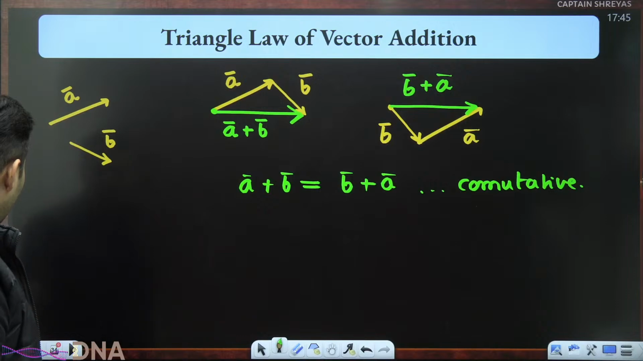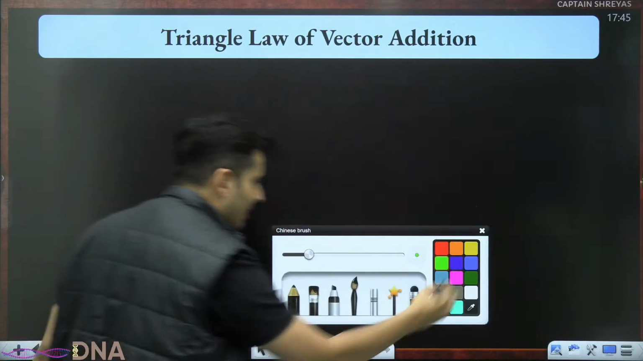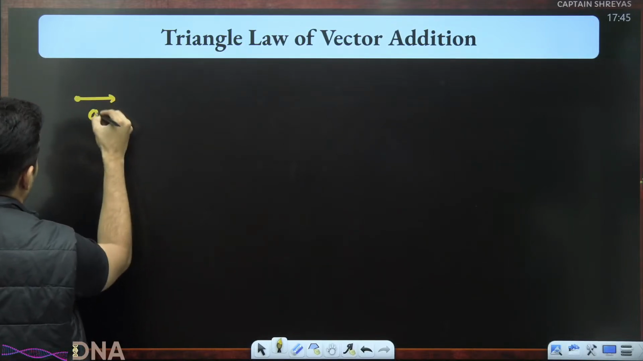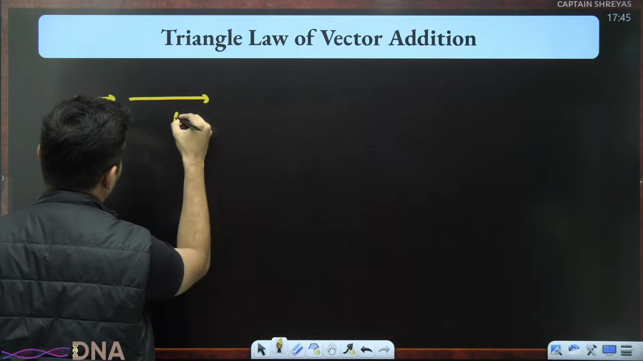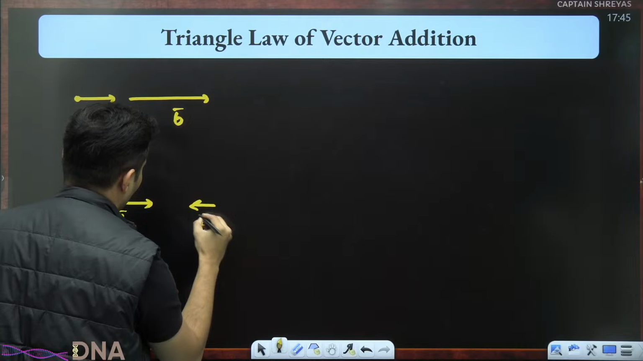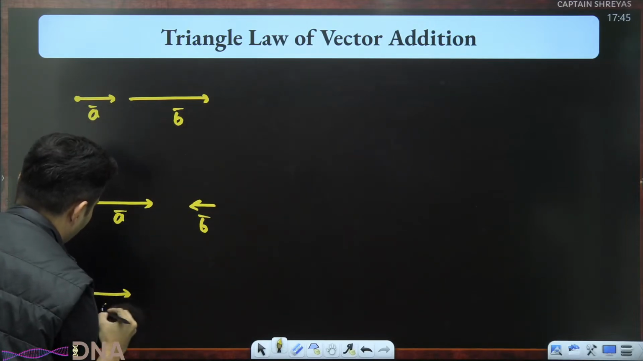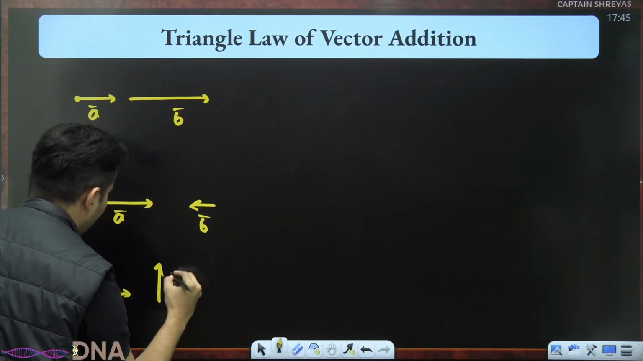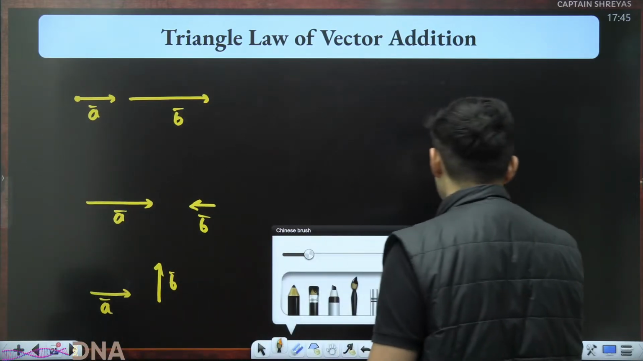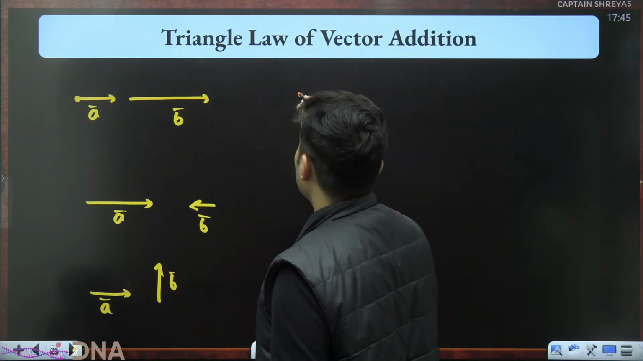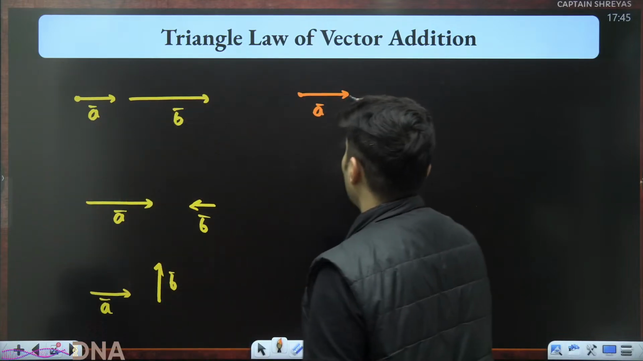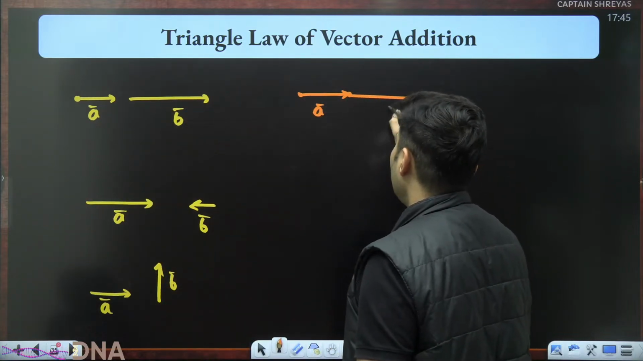Excellent. Are there some more examples of vector addition? Yes, using the triangle law. Let's see a few more examples. This is, let's say, A vector. This is B vector. Let's add A and B in every single scenario. Let's have a look at them. A and B. A started from here, ended here. Wherever A ends, B starts. So B started from here and ended here.